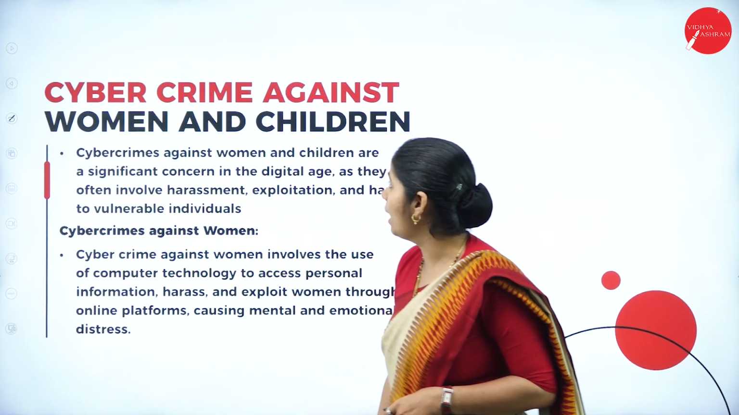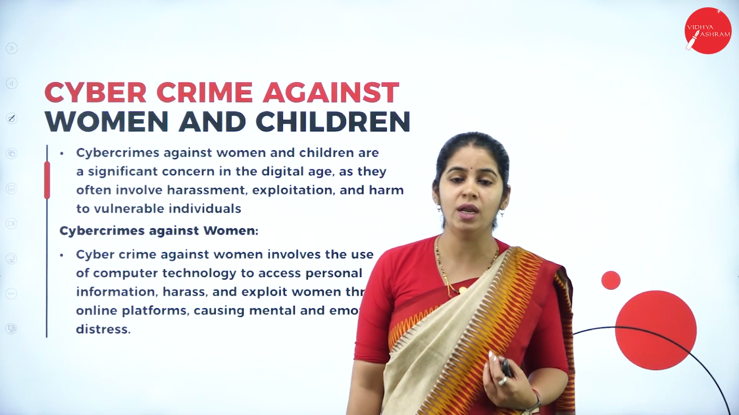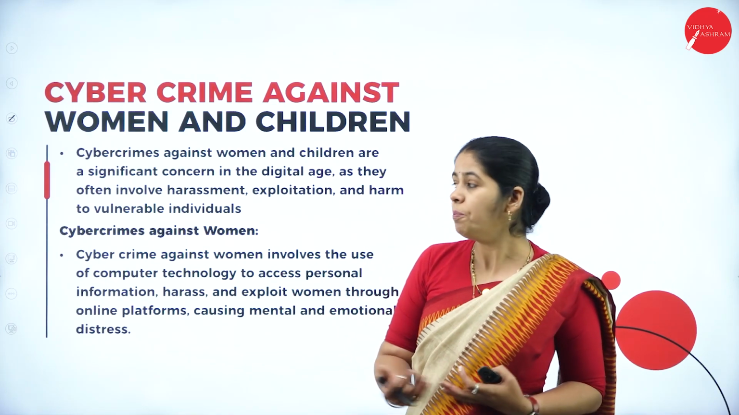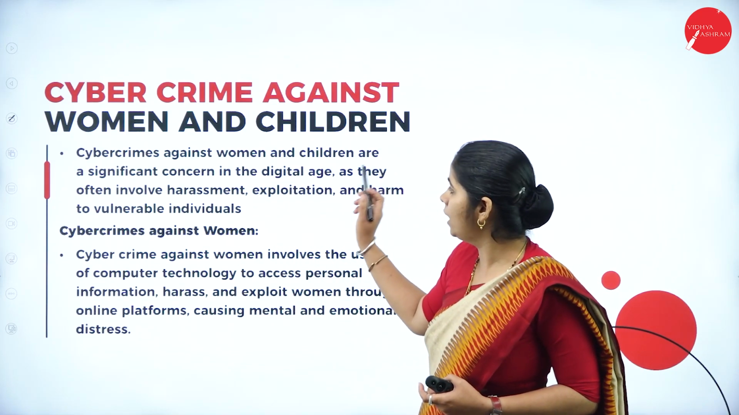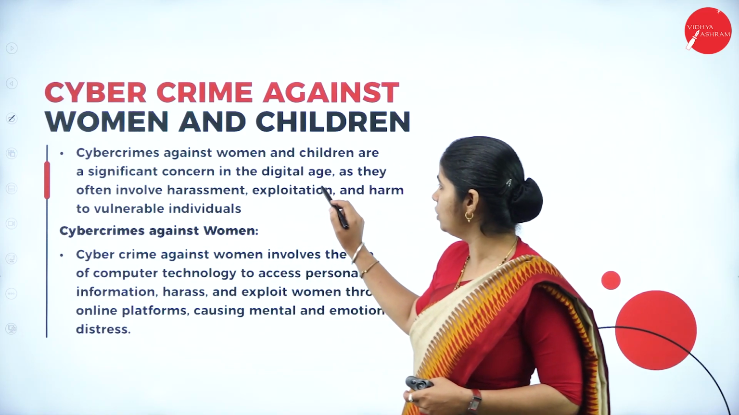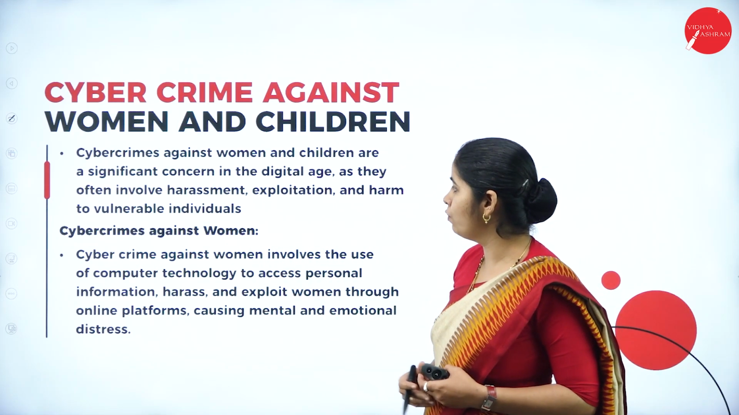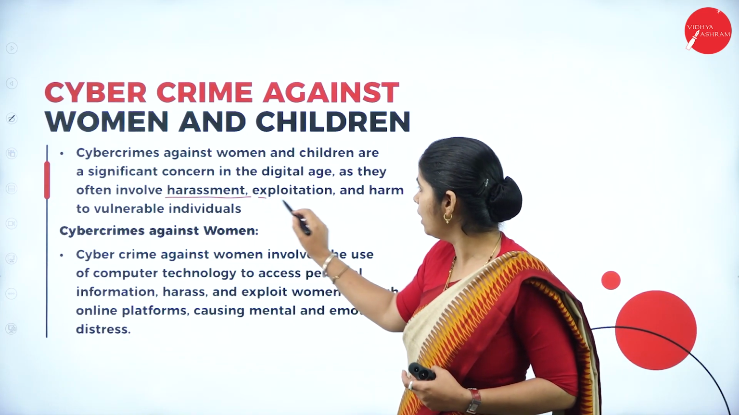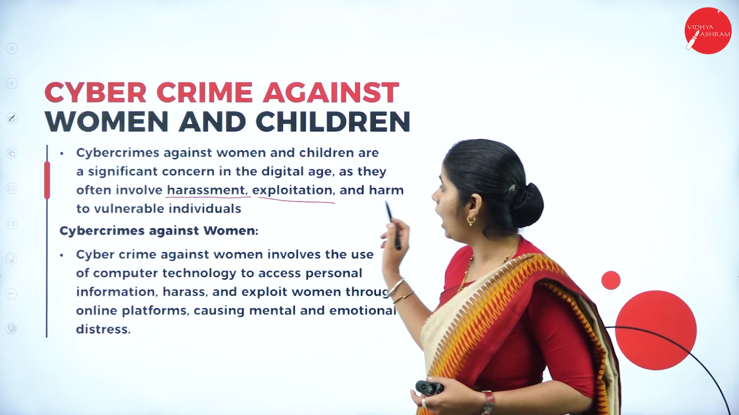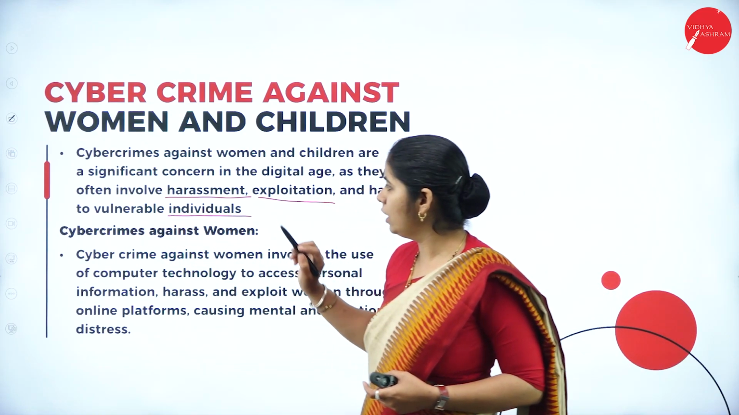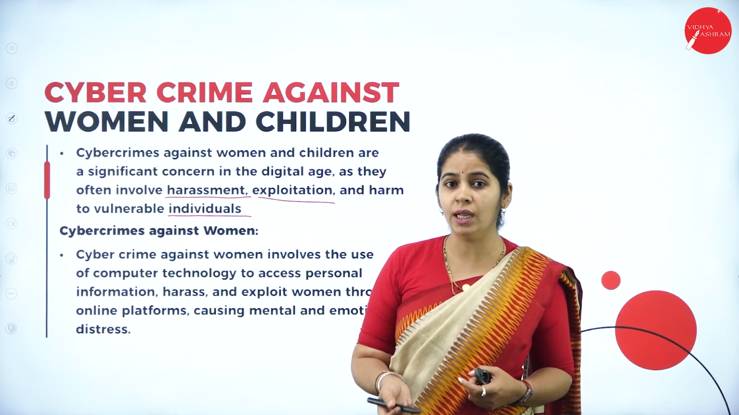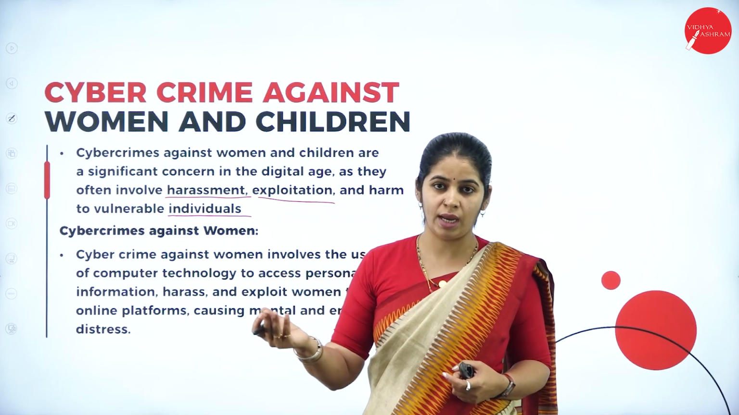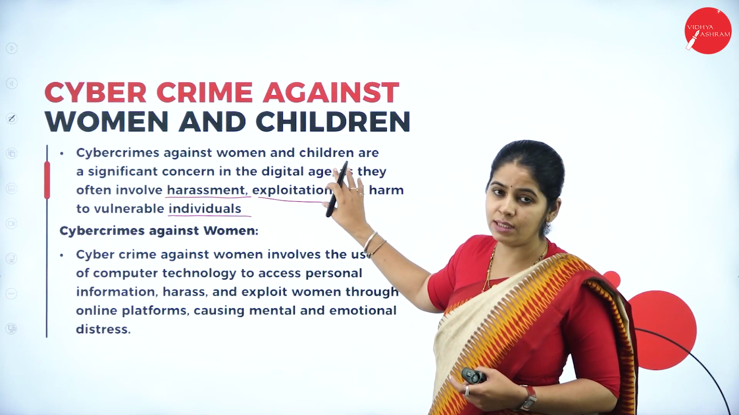Next, what we have is cybercrime against women and children. Very important. Anything against women and children is a very sensitive thing. Cybercrime against women and children is a significant concern in the digital age, as it often involves harassment of women or children, exploitation, and harm to vulnerable individuals. It can go up to the extent of suicide. That serious this can get.